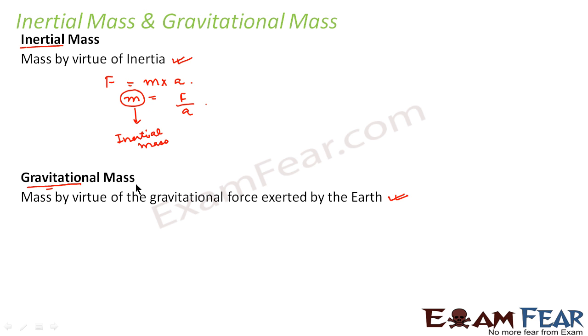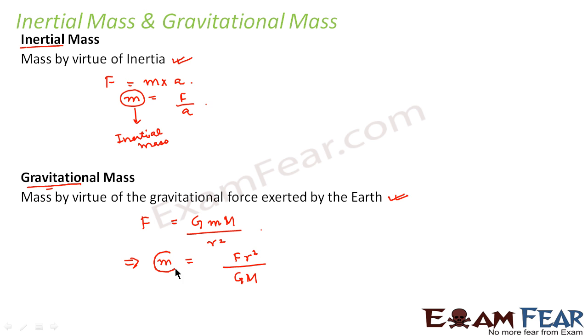When I talk of gravitational mass, I talk of the gravitational force exerted by the earth. That means I talk of the universal law of gravitation, which says F is equal to G m1 m2 by r square. Here the mass of the object is equal to F into r square divided by capital G into capital M, where capital M is the mass of the earth.